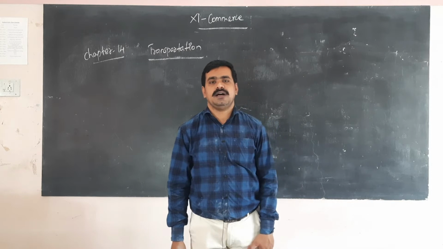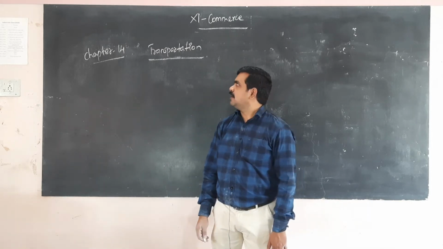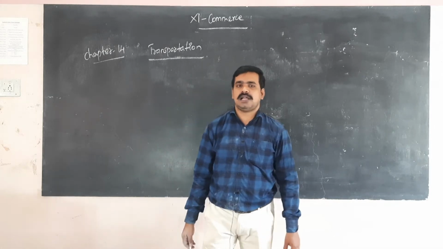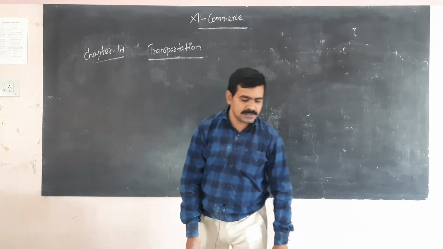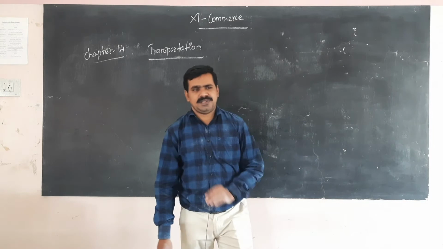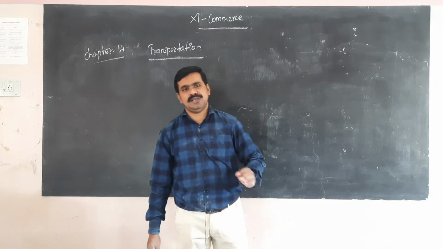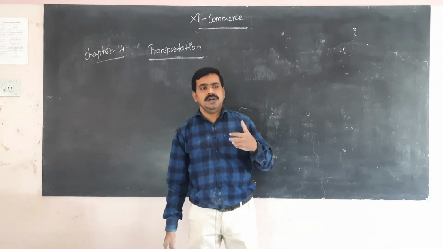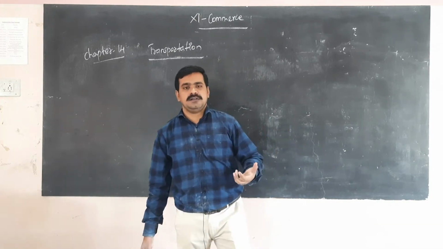Today we are going to discuss chapter number 14, transportation, in 11th commerce. So what do you mean by transportation? When you go anywhere, you have to use some kind of transportation.